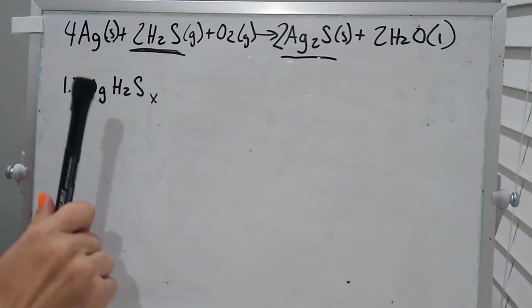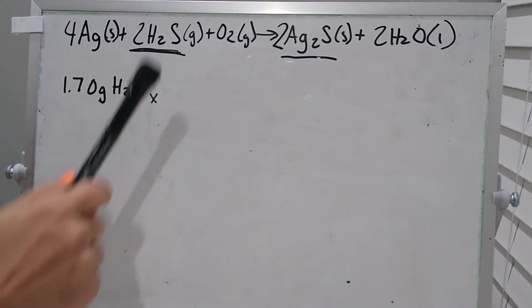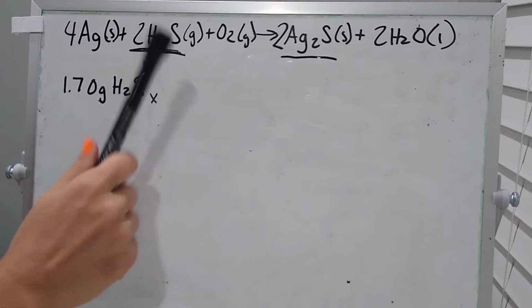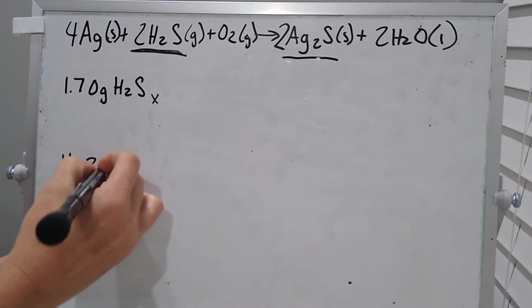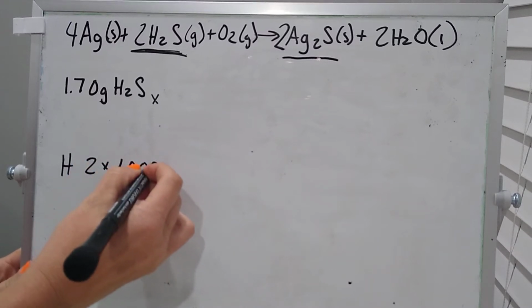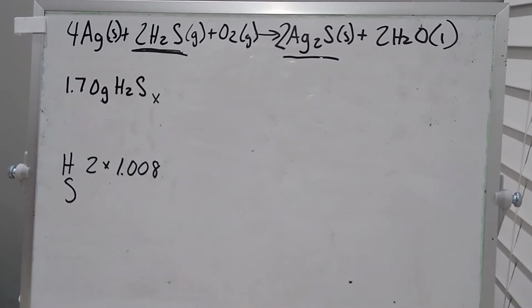So this is your given information, and remember, we need things to cancel in order to get to the final answer. So I've got 1.7 grams H2S, but I need to find the actual molecular mass. So hydrogen, we've got 2 of those, and each one is 1.008 grams. And sulfur, let me pull up the periodic table of elements.